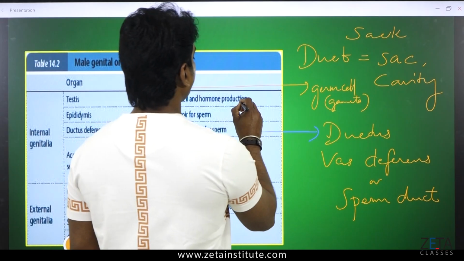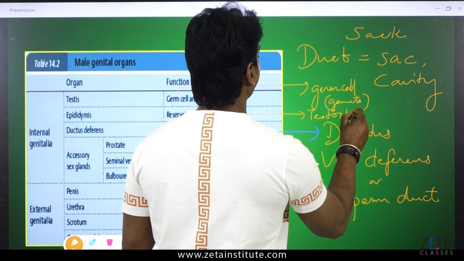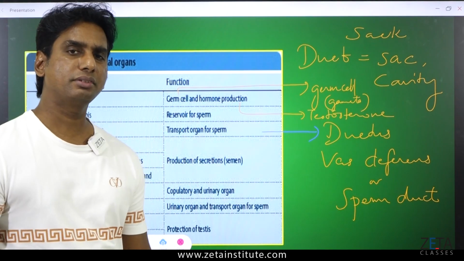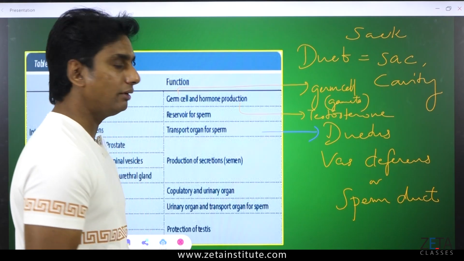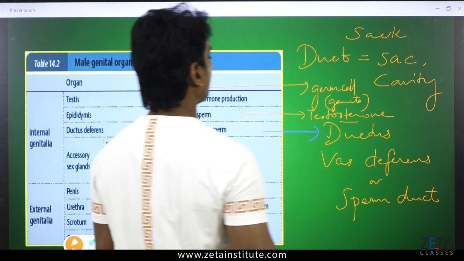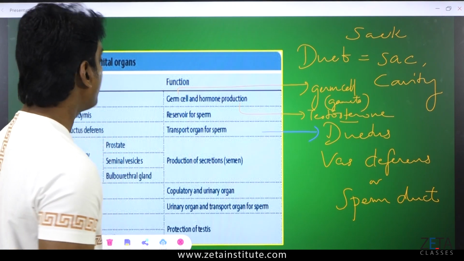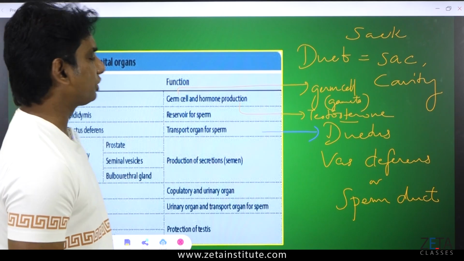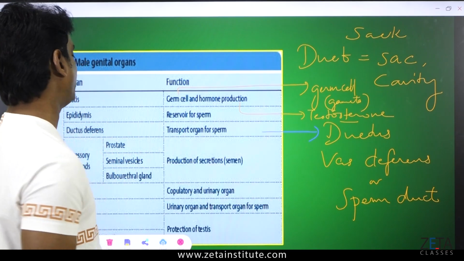Hormone production. Which hormone did I just tell you about? Testosterone. It doesn't have any other name. Some of the hormones have other names, common name and biological name, but here we have only one, called testosterone. So testosterone, the sex hormone in males, is produced by the testis. Epididymis simply stores sperm, a reservoir of sperm. Ductus deferens, also called vas deferens or sperm duct.